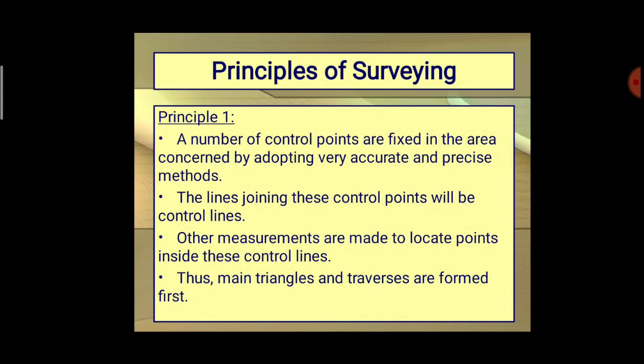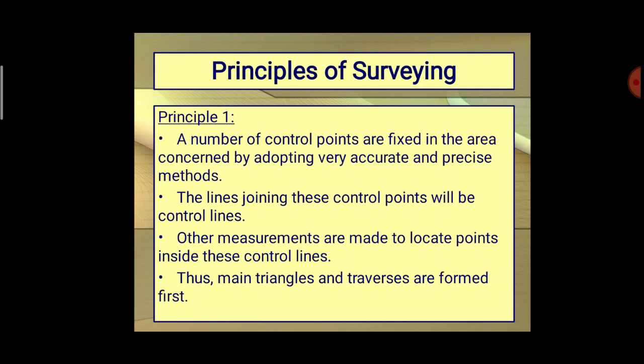Next one, principles. We already know surveying is nothing but measurement or determining distances. Here we follow some principles to determine the distances. We generally have two principles to measure the distances.